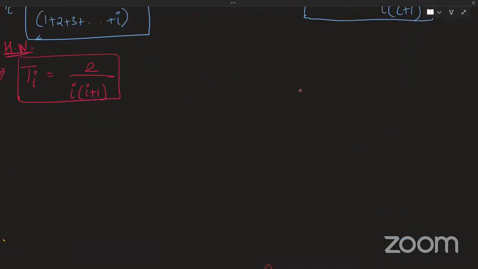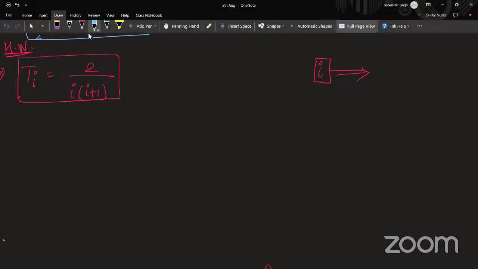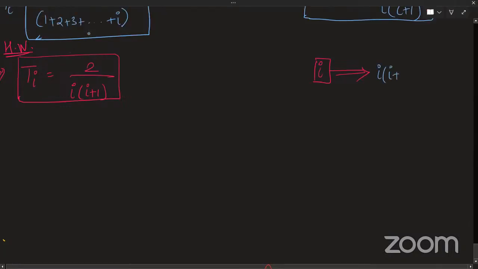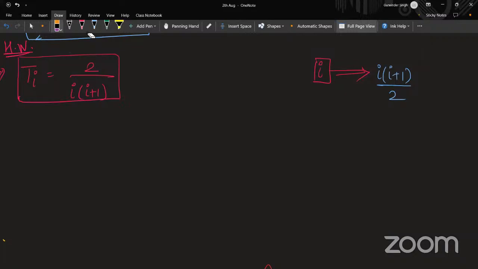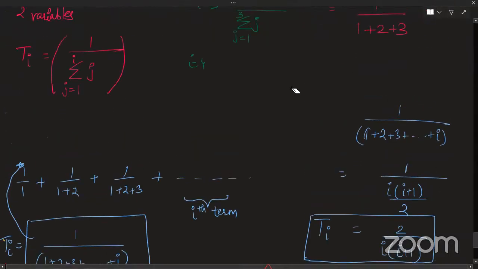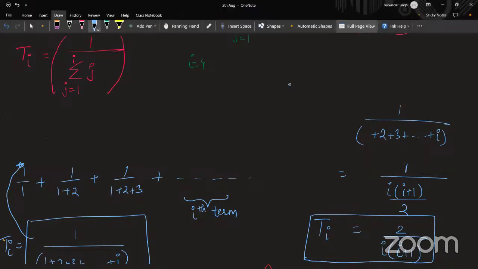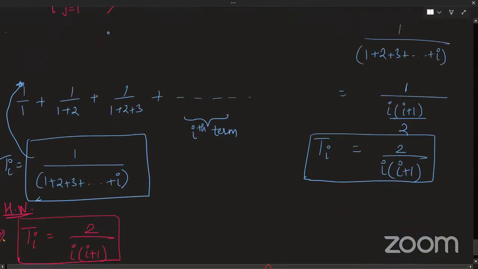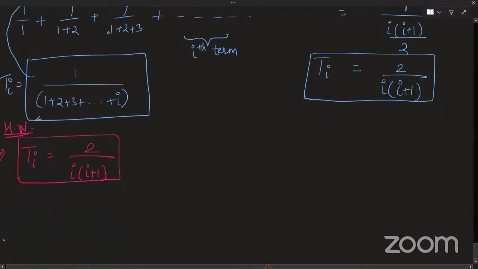So I am asking you, what is the sum of first i natural numbers? What will be the sum of first i natural numbers? अरे n की जगह i डाल दो ना, तो यही आ जाएगा ना, i into i plus 1 by 2. है ना? तो वही तो है. So that is where the 2 is coming from, because we have to invert it, right? It is 1 by sum of all. Fine. I hope you got it now. Fine. So that is it for today.